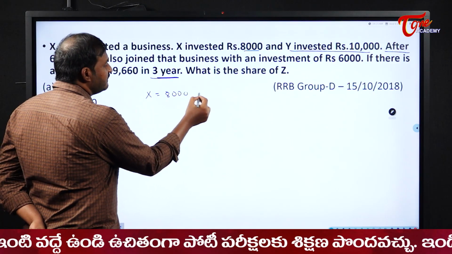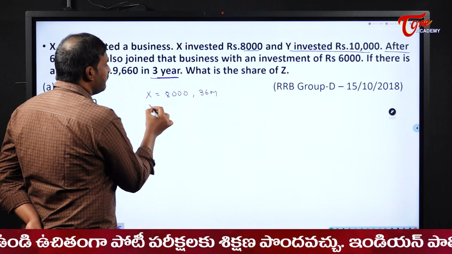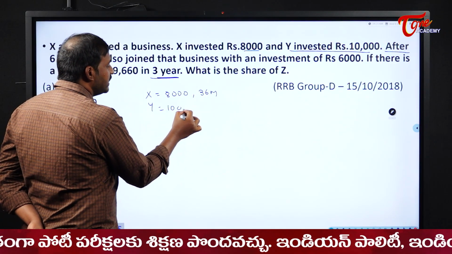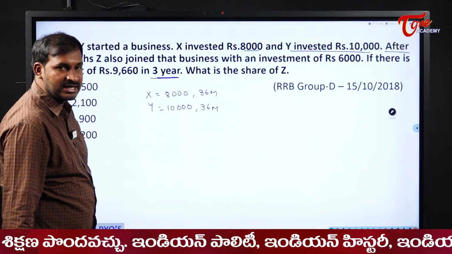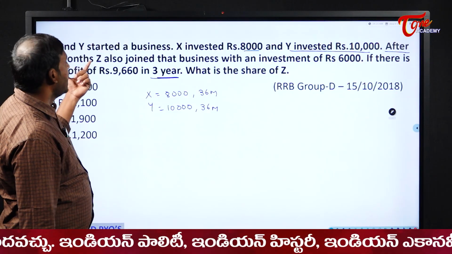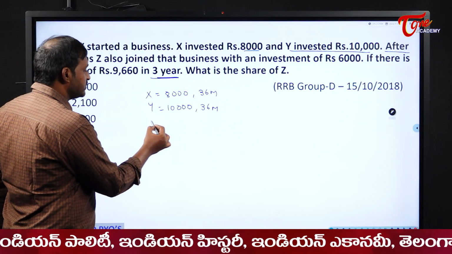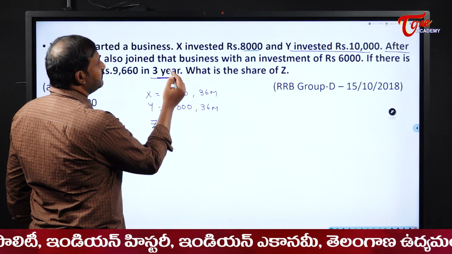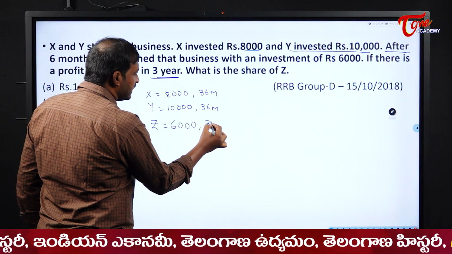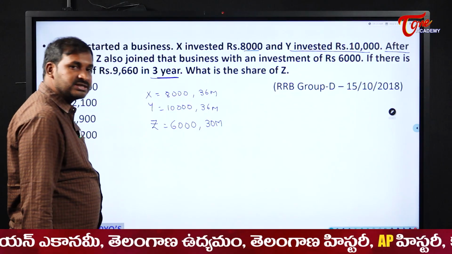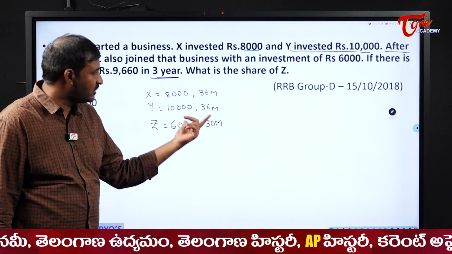So X invested how much? 8,000 and he invested for 36 months. Y invested how much? 10,000 and he invested for 36 months. Why? Because both started the business. X and Y started the business. And after 6 months, Z also joined. So that means Z with the investment of 6,000 will invest for just 30 months, not 36 months. Why? Because after 6 months he joined the business.